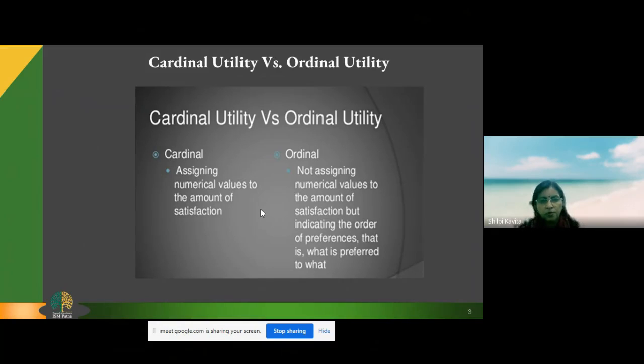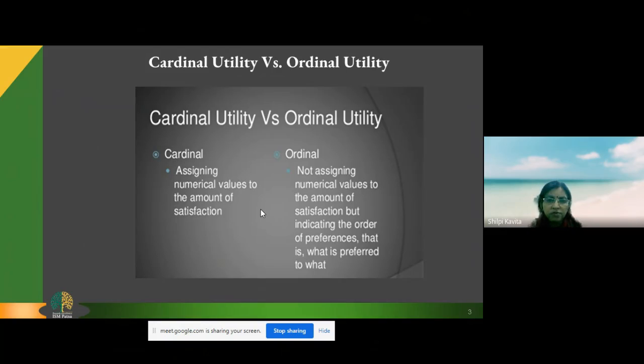The ordinal approach said that no, we cannot give numeric terms that I'm getting 10 utils. We can only say that I felt very good when I consumed the cup of ice cream. And this is practical also. We never measure in utils when we consume anything. Do we? No, we don't.